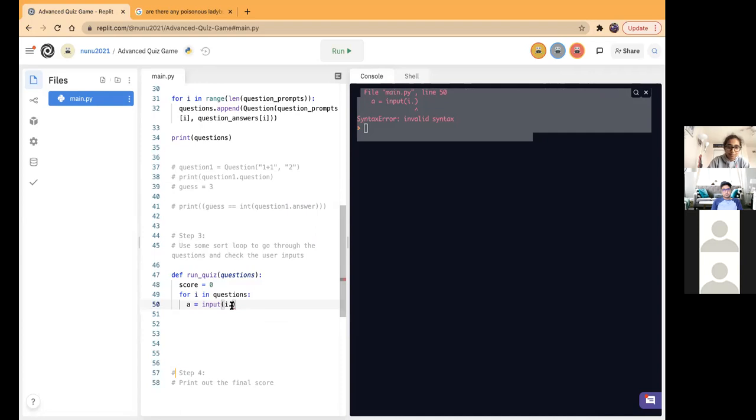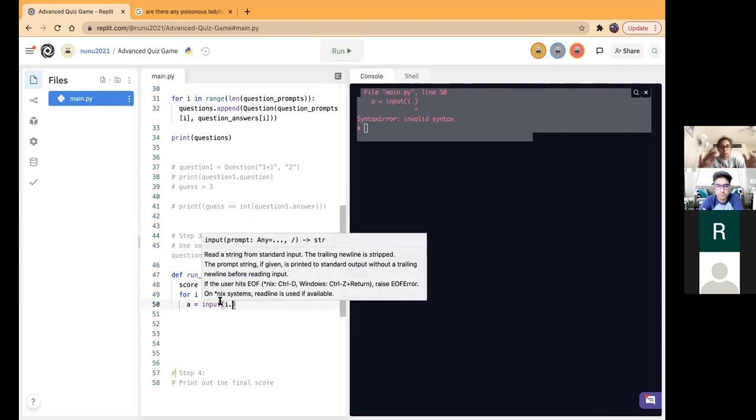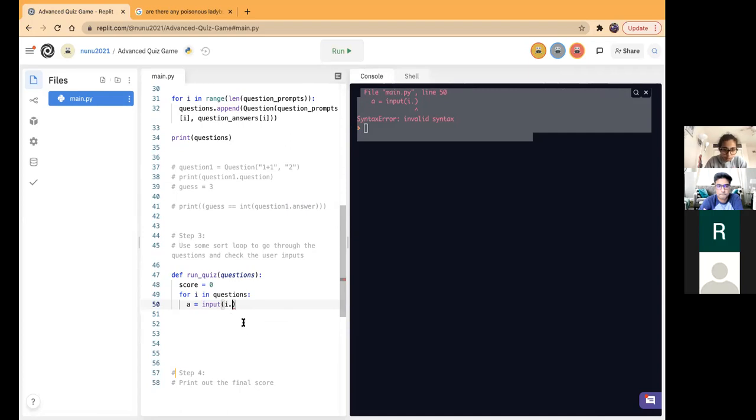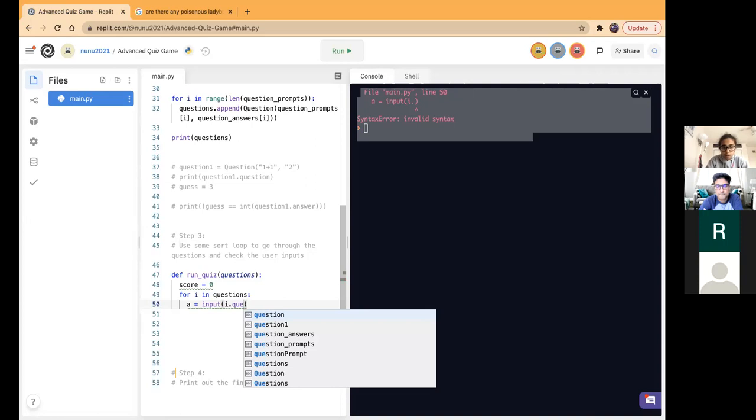There is some syntax you're supposed to type in more stuff. We don't run our code until we know that we're done writing it. So let's wait until we're finished with writing this function. So for i in questions, i.question_prompt.